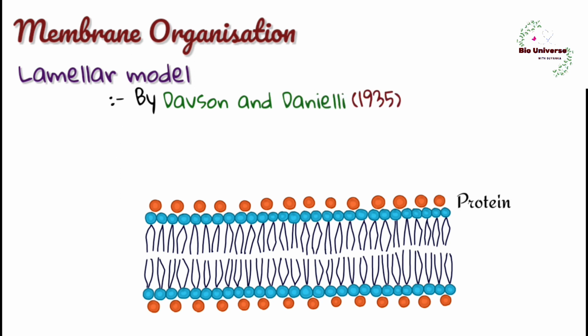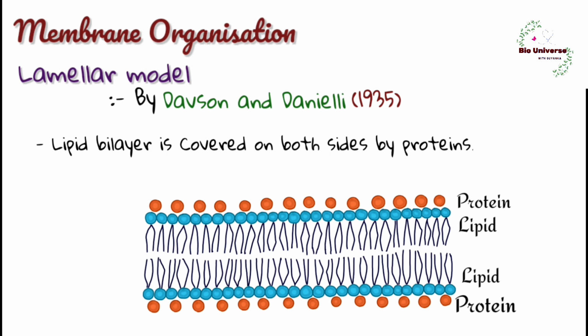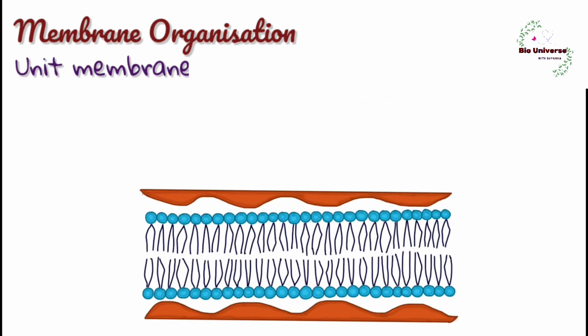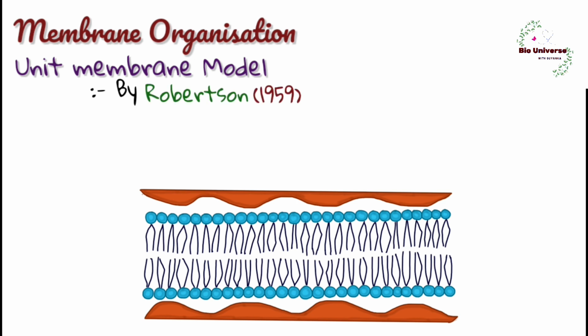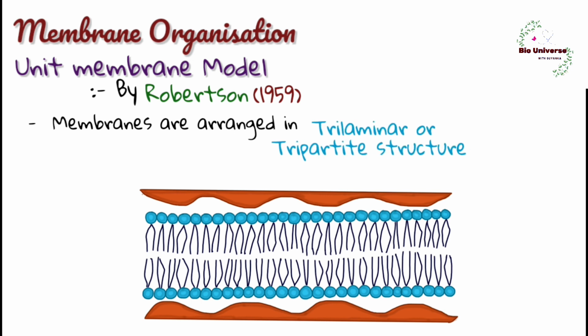They proposed a molecular model of the membrane in which the hydrophilic head groups of the lipid molecules are covered on both sides by a protein layer. Protein and lipid are arranged in a PLLP manner. Unit membrane model, given by Robertson in 1959. He found that all types of cell membrane possess a similar trilaminar or tripartite structure. He concluded that biological membranes are trilaminar or tripartite in constitution with a wider electron transparent middle layer and a narrower electron dense layer on either side.